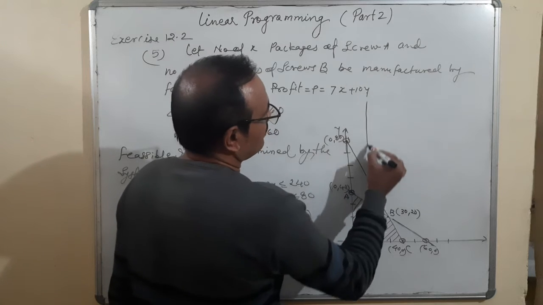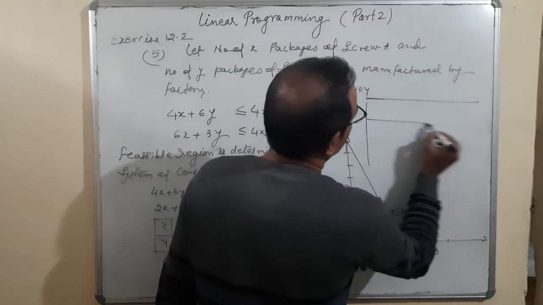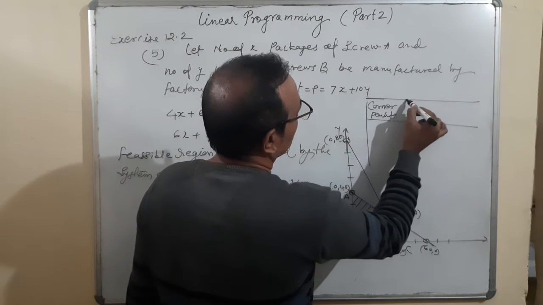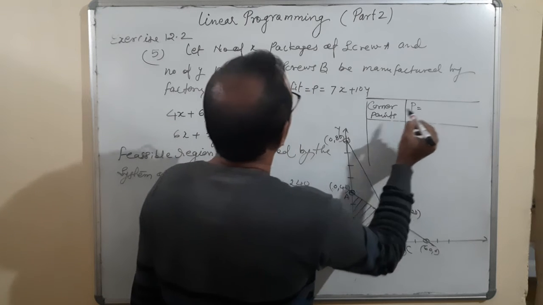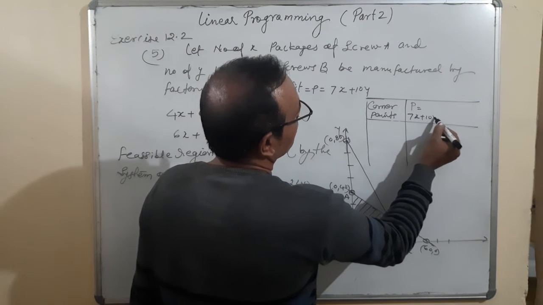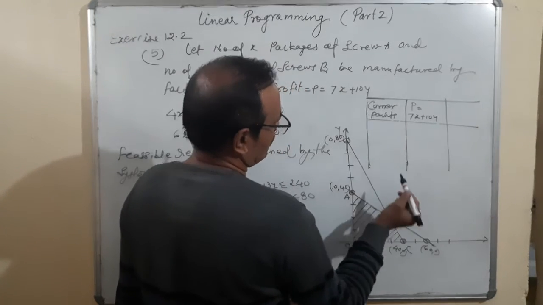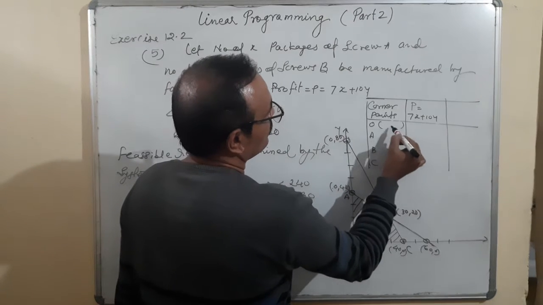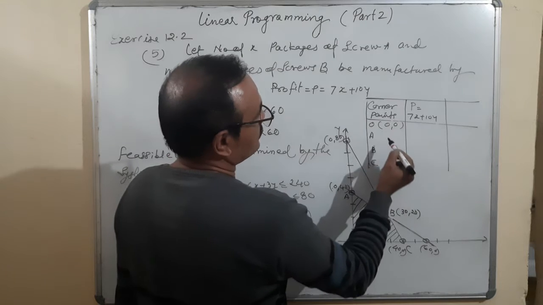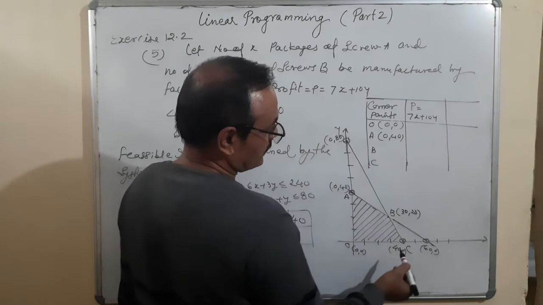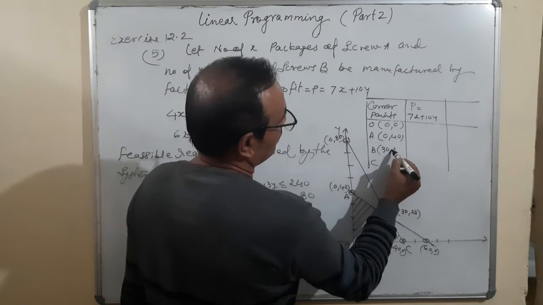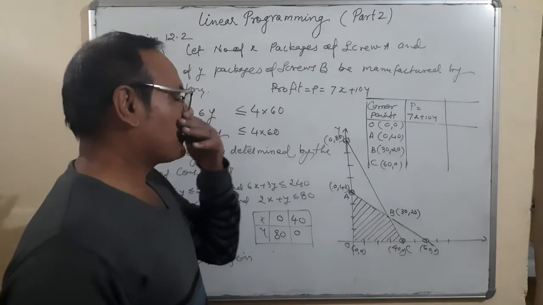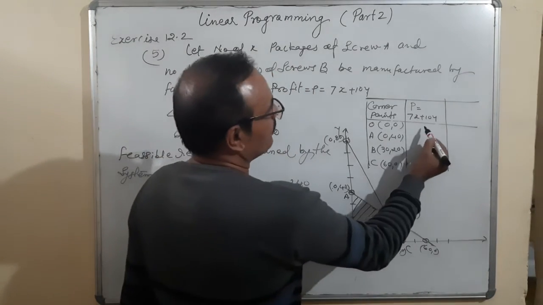Making a column: corner point, profit, P is equal to 7x plus 10y. Corner points are O, A, B, and C. O origin, A is 0, 40, B is 30, 20. And of course C is 60, 0. I will put the value in the profit equation. When I put here, it is coming 0, no profit.